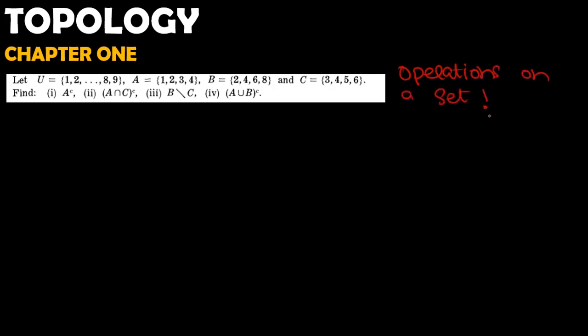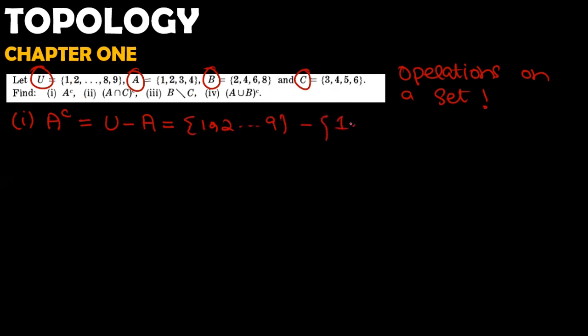Exactly. So in this question we have U, we have A, we have B, and we have C, right? In the first part we have to find A complement. Always remember that A complement is the set we get after the difference U minus A. So the U set is the elements 1 to 9, and so we can write it as {1 to 9} minus {1, 2, 3, 4}, right?